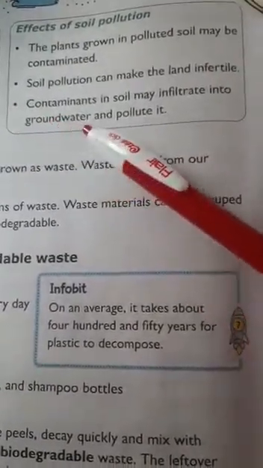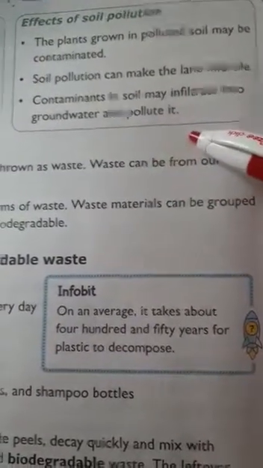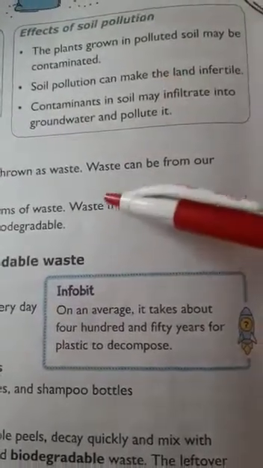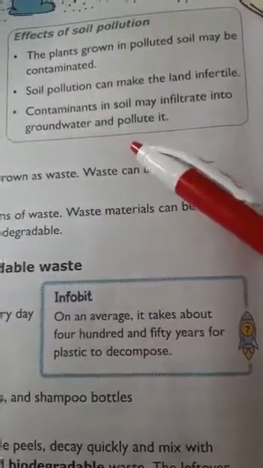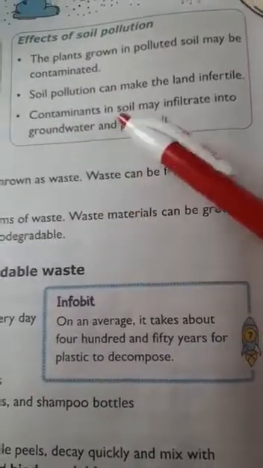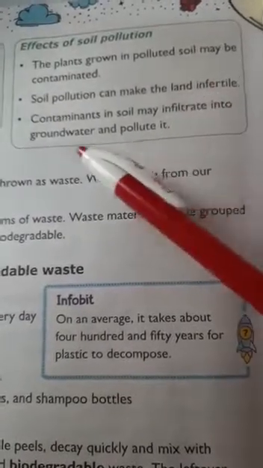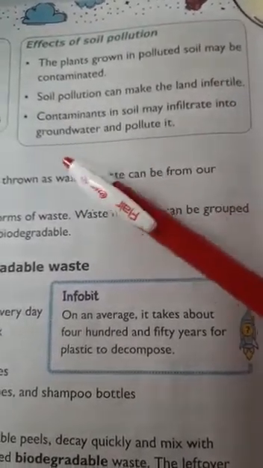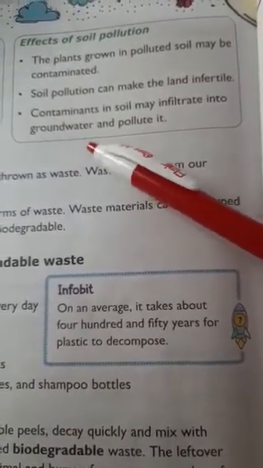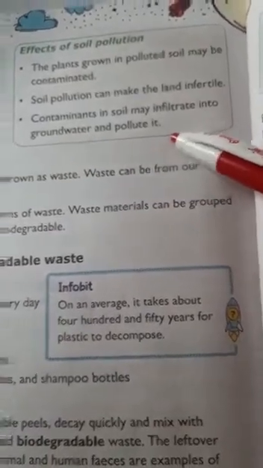Then contaminants in soil may infiltrate into groundwater and pollute it. As you have seen in the water cycle, rainwater is absorbed by the earth and stored as groundwater. Deep in the earth's crust there will be groundwater. When this polluted, dirty water is absorbed by the land, it pollutes the groundwater, which we get from bore wells or other sources, which we and the farmers use. That will be polluted and it is harmful for our health.